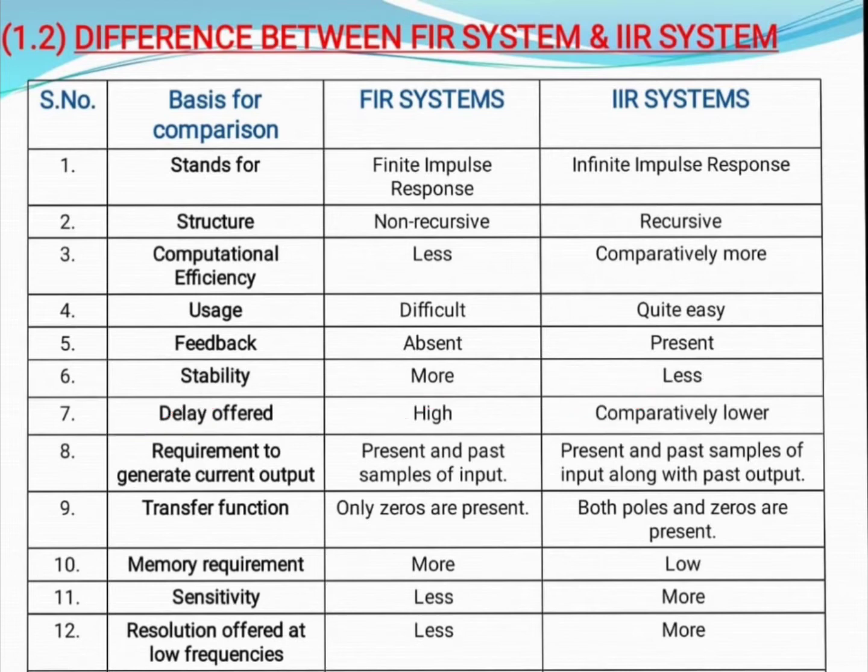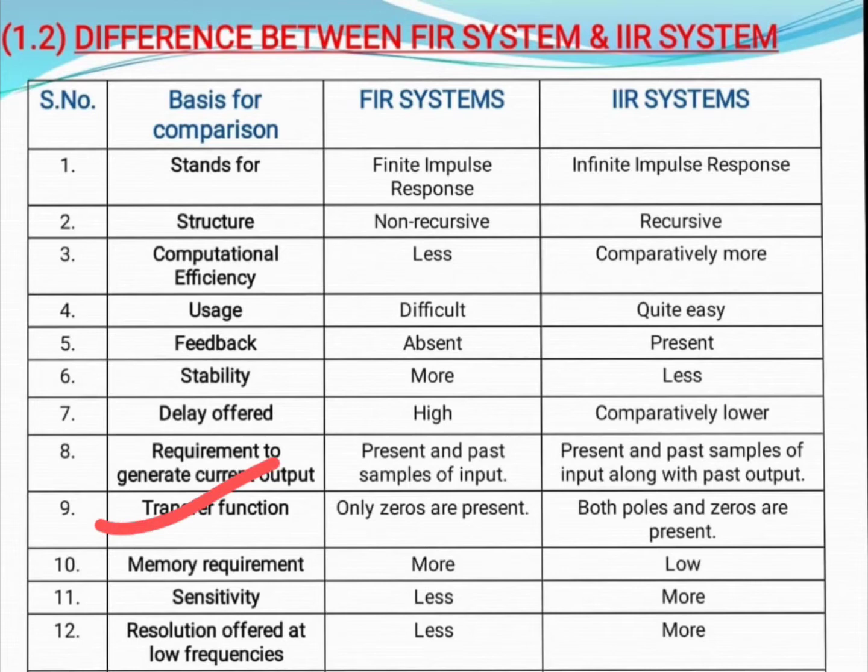Next, requirement to generate current output. As we know, FIR system depends upon present and past samples of input only, because it is an open loop system. So only past and present values of input are required for its functioning. But in case of IIR system, as we know that it is a closed loop system, along with present and past samples of input it requires past output as well, because the feedback part is added to the input from the output itself. So obviously the past value of output is also required in IIR system.